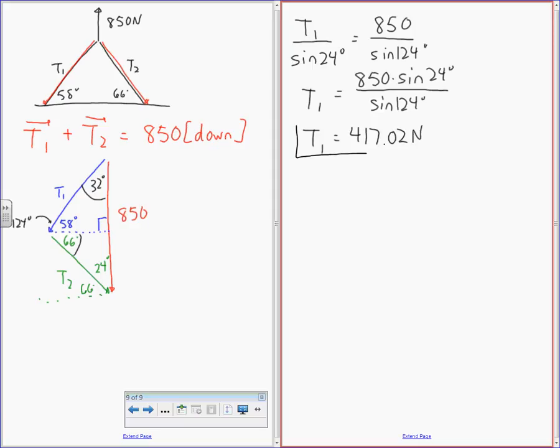Great. With direction? No. Because tension generally is just a scalar for that. If you want a direction, what would the direction for this be if we wanted to put direction on that? It'd be down 32 degrees left or something like that. But it's okay for this tension. You can just have 417. Okay, can someone else do the same thing and calculate the second one?